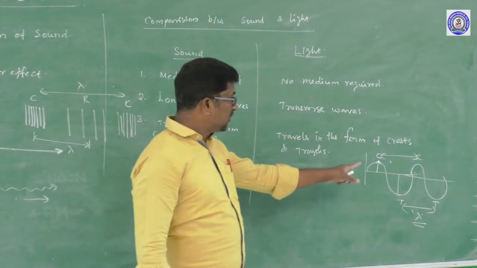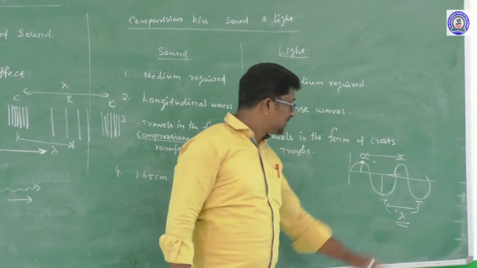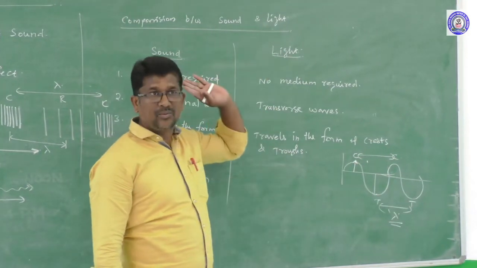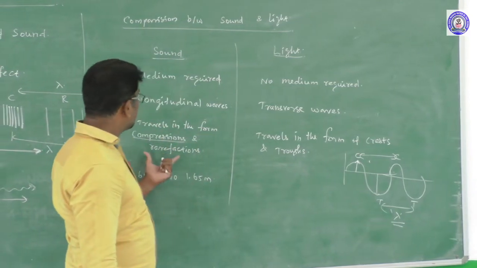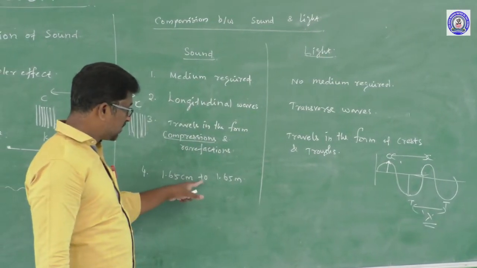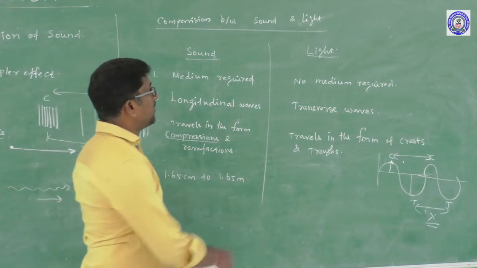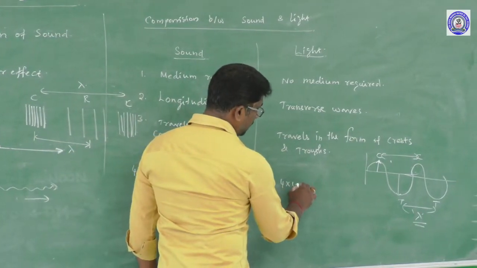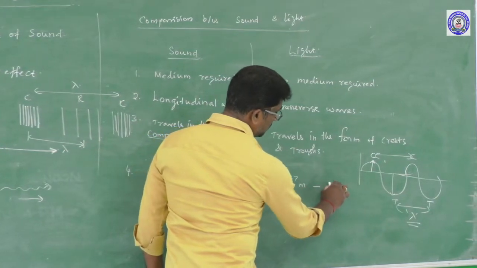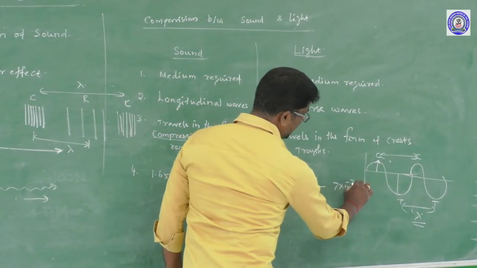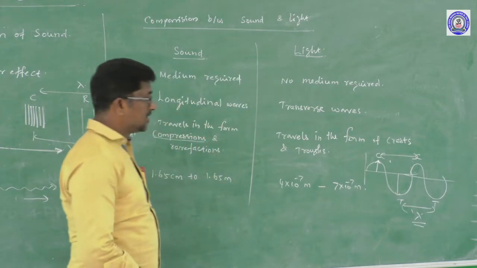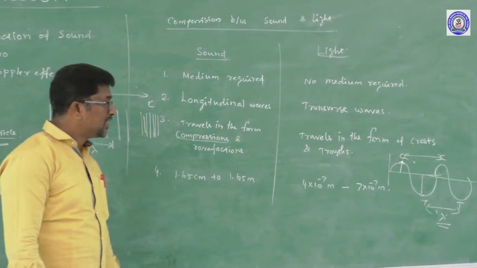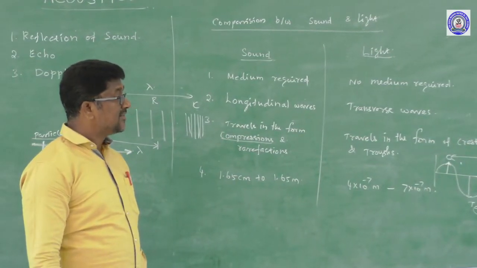The distance between two consecutive crests or troughs is the wavelength of a light wave. The wavelength range of the sound wave is 1.65 centimeter to 1.65 meter, whereas the wavelength range of light wave is from 4 × 10^-7 meter to 7 × 10^-7 meter.